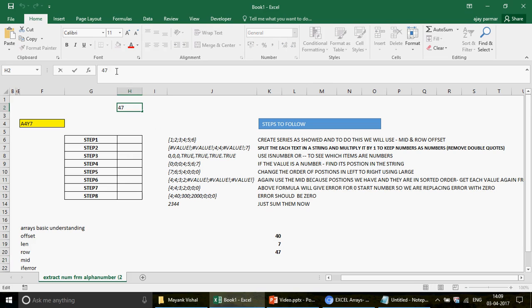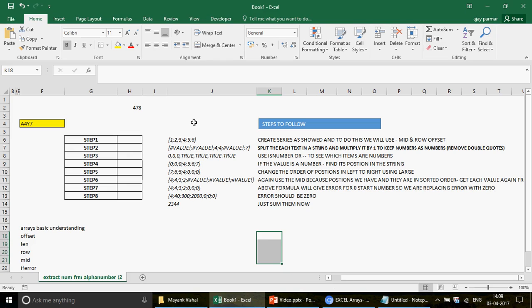How about if I create this 478, then what will happen? Obviously this 4 becomes 100 because it's in the hundreds place, and then 7 becomes 10, and then 8 becomes 8 into 1. So this will become like this, and then you can add these values, and this is how the number would come. So basically we are going to do some sort of this stuff.